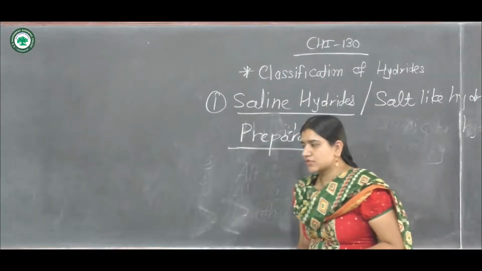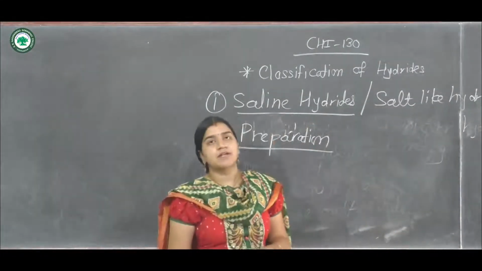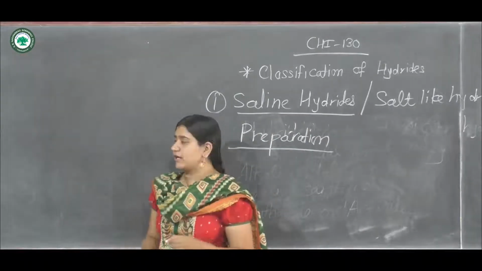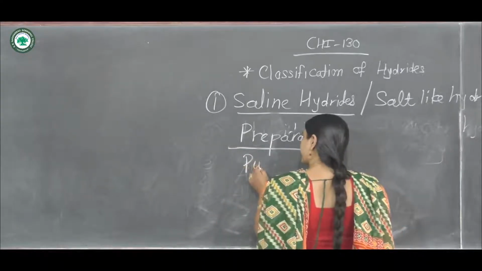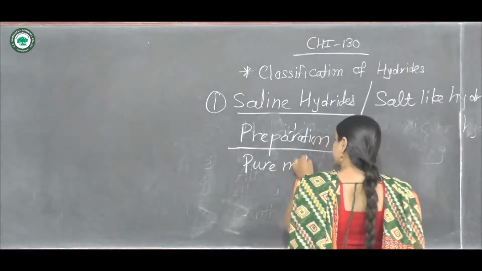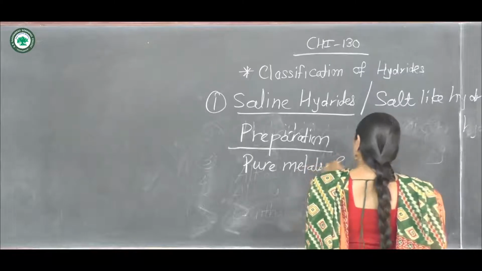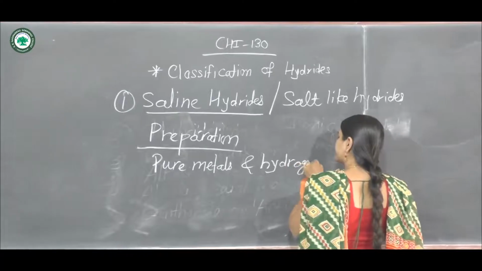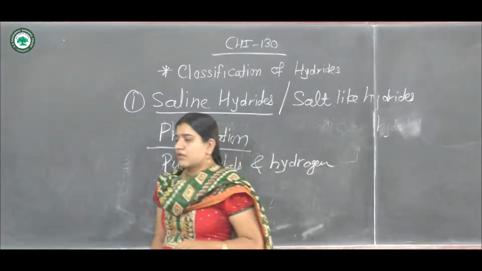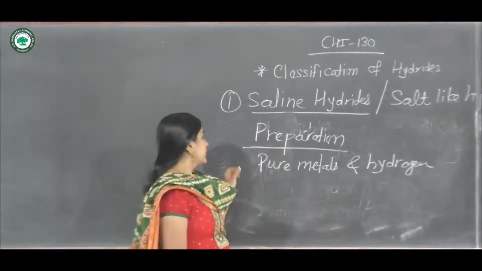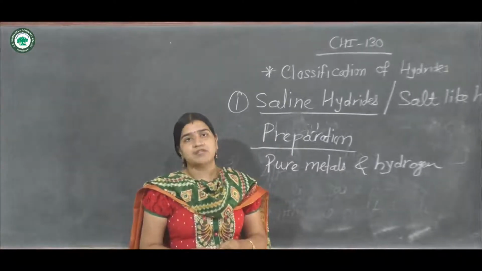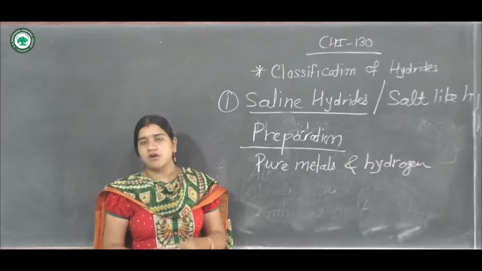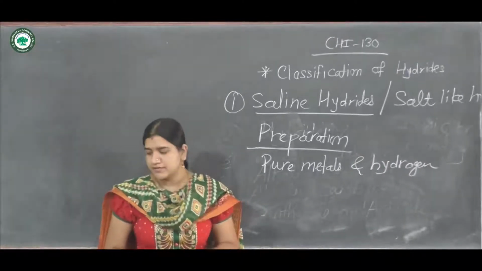Saline hydrides are prepared by the reaction between the pure metals and hydrogen, in the temperature range of 150 to 700 degrees Celsius.